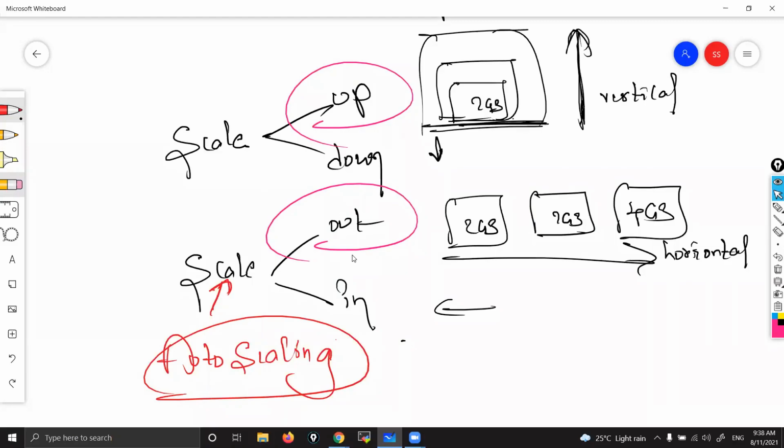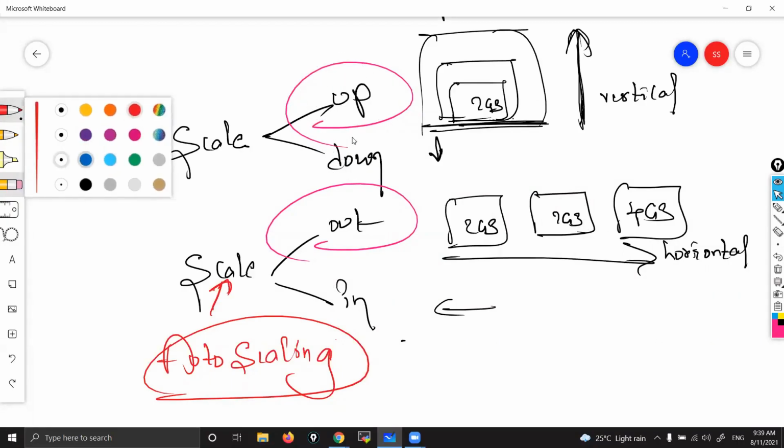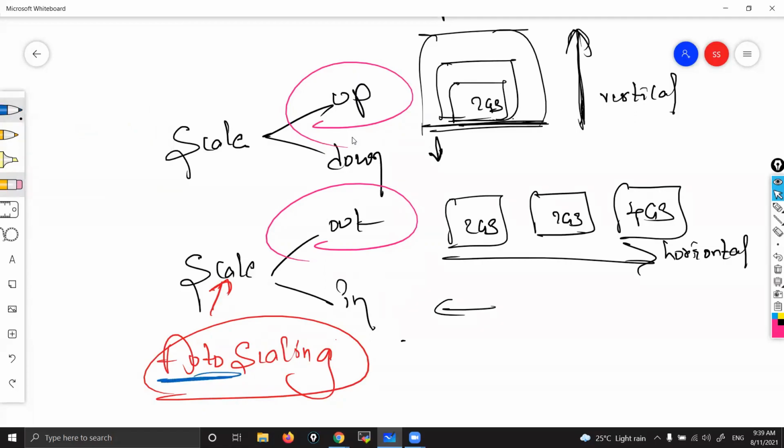That we are going to see today, how to scale up and scale down. Already we have seen auto scaling with respect to scale out and scale in. So auto scaling happens automatically, guys. But scale up and scale down, you have to do manually.